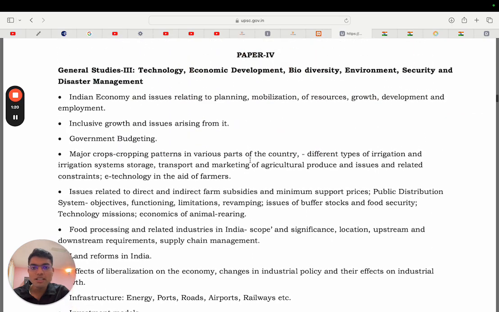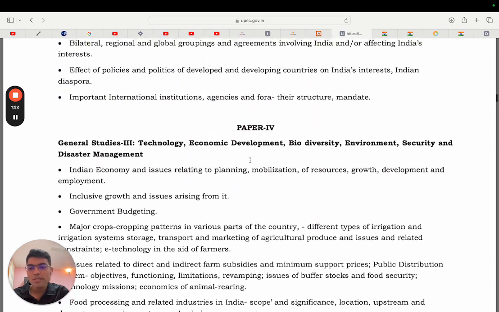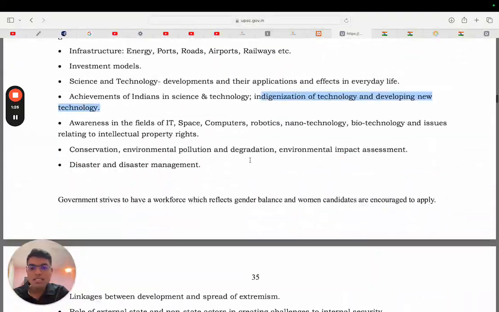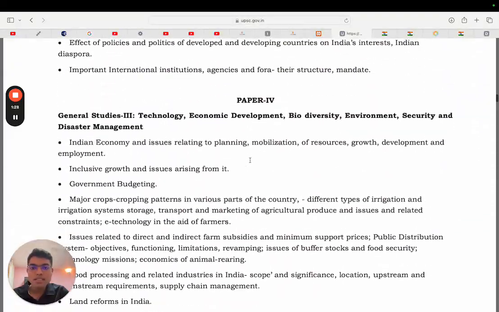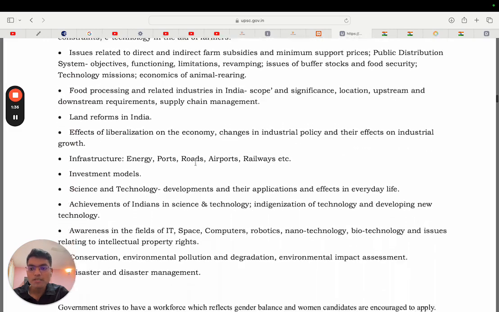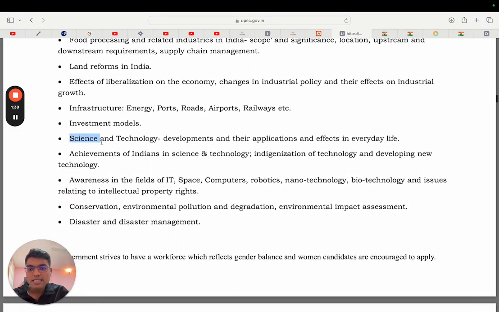Our first job is to go to the syllabus. If you go to the syllabus, see where the science topic is mentioned. This is paper number three, GS paper 3, technology. So science is not mentioned in the paper title, it is technology. And then if you go down, it says science and technology: developments and their applications and effects in everyday life.